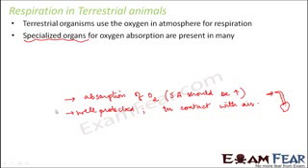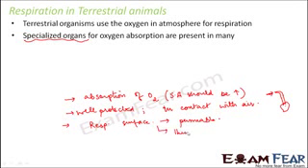And also the respiratory surface, the surface through which this absorption is taking place, should be permeable. That is, it should allow gases to pass through it, because that is our main purpose, that oxygen should be able to go in and carbon dioxide should be able to come out. So it has to be permeable to the gases. And it would be better if it is thin, because if it is thin, exchange of gases becomes easier.